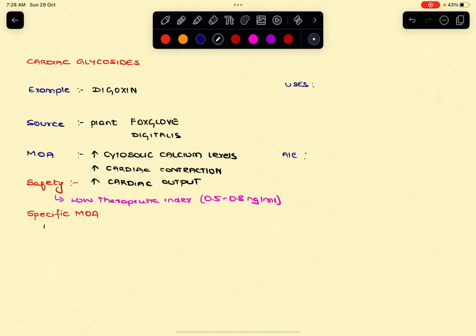The specific mechanism is in terms of how it regulates calcium levels.